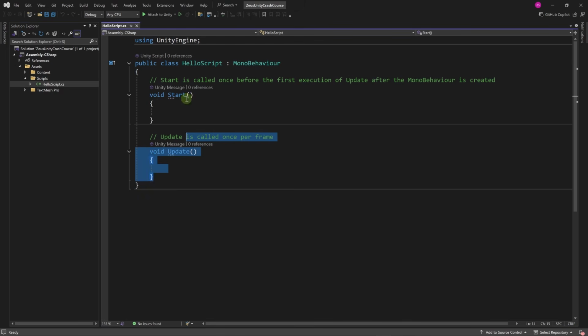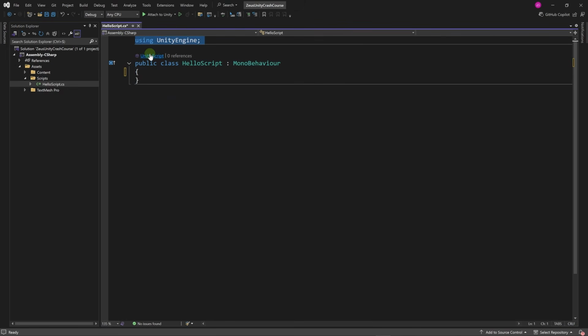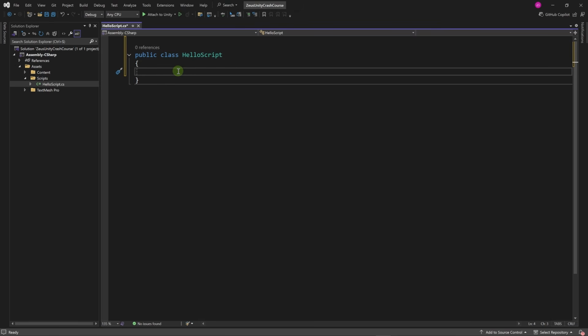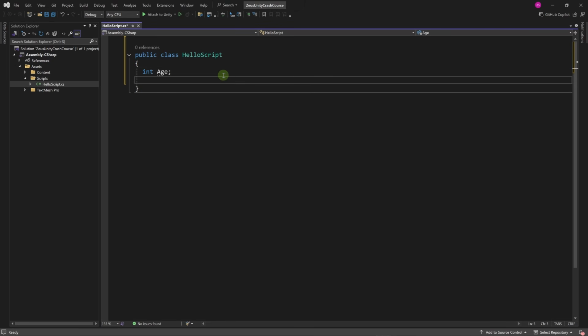We can go ahead and delete most of this. Let's delete using Unity Engine, and let's simply have a simple class. This is how we declare a class in C#, public class hello script, and we open and close these curly braces here. The body of the class will be contained within these curly braces. Now let's create a variable, or as we said in the previous video, an attribute of this class. Let's call it age. It will be of type integer. Then let's have a string name. After each declaration, we end the line with a semicolon.